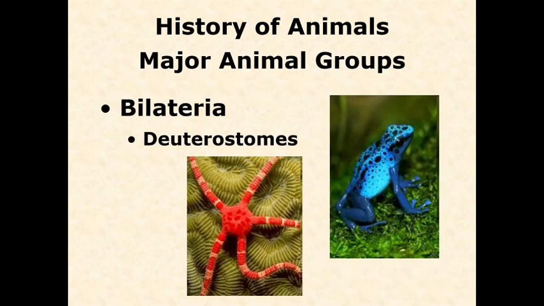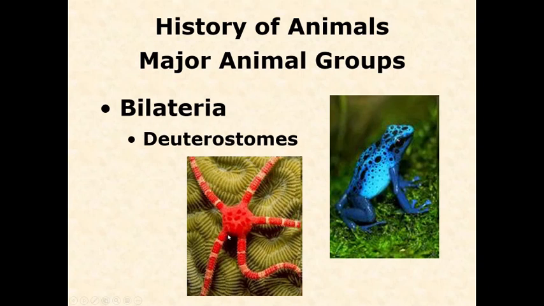The next major group of animals that you need to know are the bilateria. Bilateria, as the name implies, are bilaterally symmetrical. They have a left side and a right side. And within the Bilateria, there are two major groups you need to know. The first one is the deuterostomes.